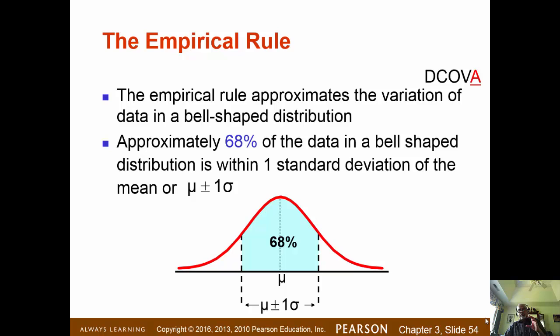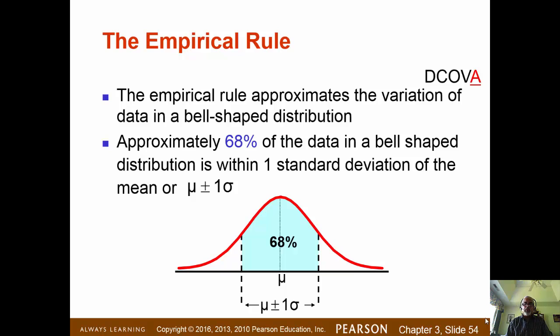The next topic consists of two rules, the empirical rule and the Chebyshev rule. These two rules are about finding an interval and then determining how many data observations will fall within that interval. We can use this to find what is a reasonable interval within which data would appear. And if data occurs outside this interval, then we know that's an unusual observation.